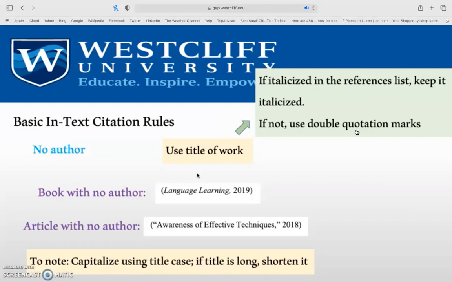Additionally, if the title is long, you can shorten it. An example of this one here could be, maybe the full title was Awareness of Effective Techniques in Language Learning in South Korean Classrooms, or something of that nature. I would only need to add a few of the first words to be able to differentiate or to have my reader know which reference I was referring to, but I don't necessarily need to write out the whole title.